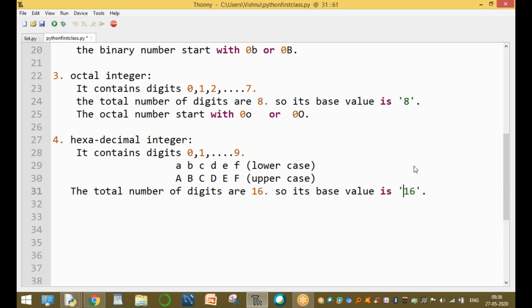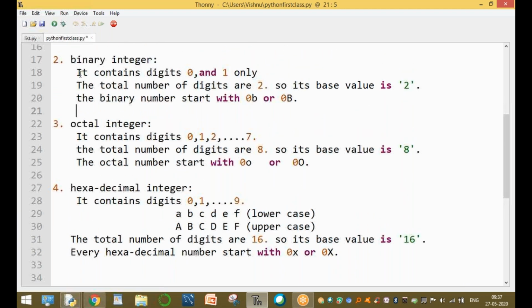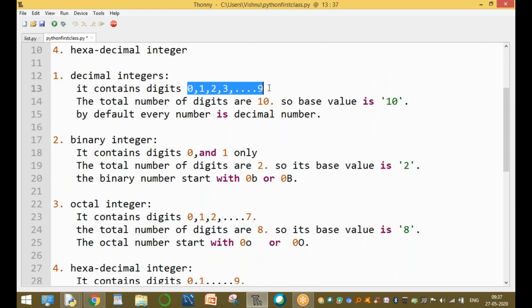Its base value is equal to 16, guys. Every octal number and every hexadecimal number starts with 0 and a small x or a capital X. This is the basic point. Clear? What is decimal? 0 to 9.